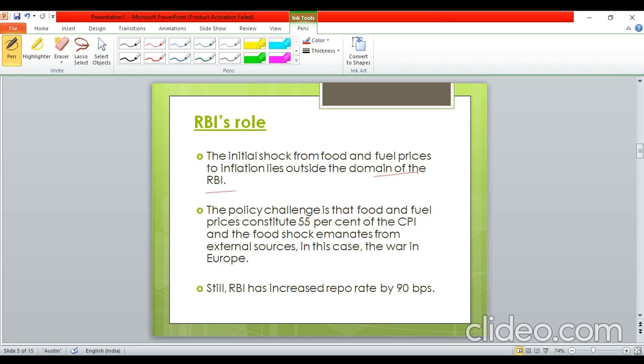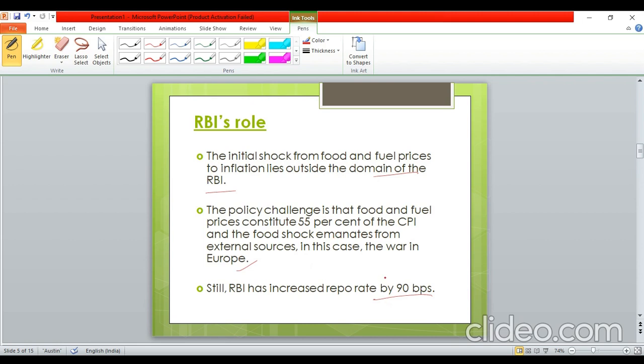This is coming from external sources, that is because of the war in Europe. But still, having said this, RBI has increased the repo rate by 90, I'm sorry, 90 basis points. So what is the reason? It looks like food and fuel are absolutely out of control of RBI.